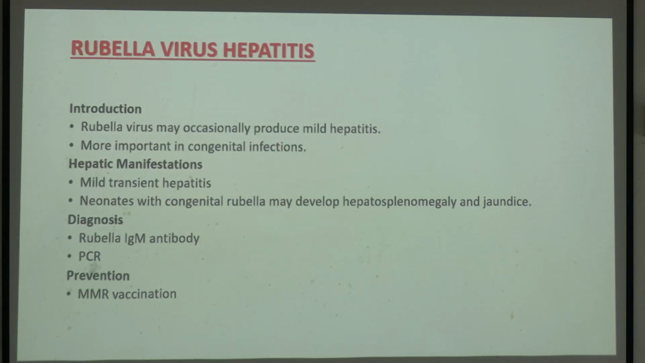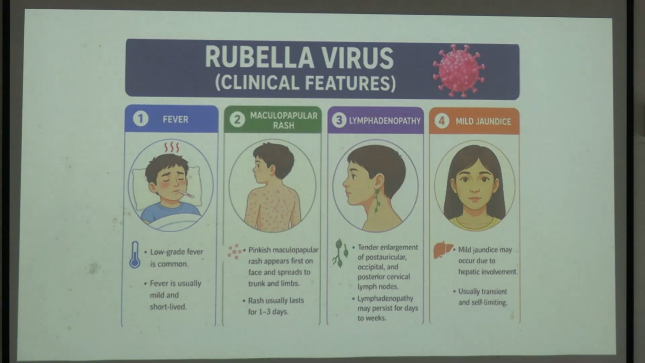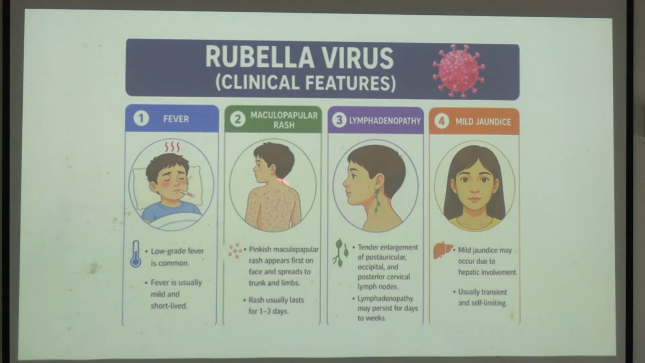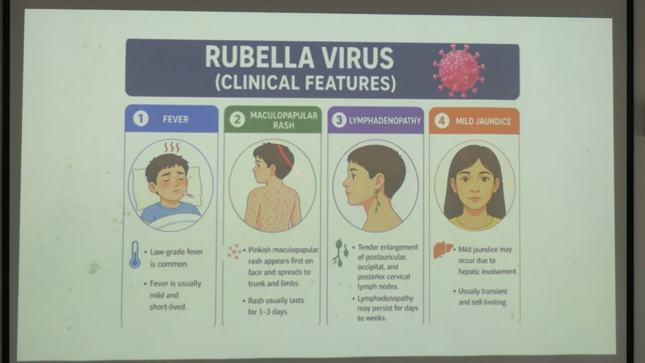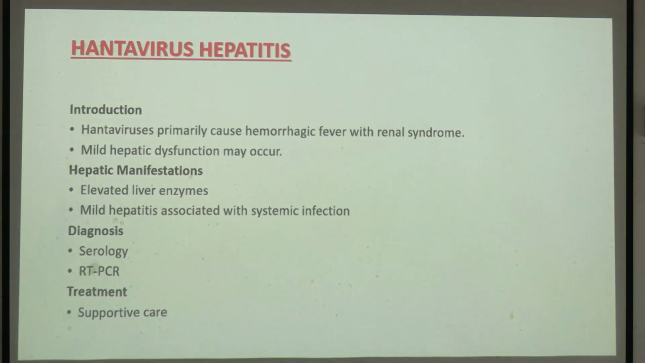Rubella virus is a completely different virus which causes some other symptoms. Okay, but rarely it can cause hepatitis. Prevention is there. You have the MMR vaccine. What is the full form of MMR? Mumps, measles and rubella. So congenital rubella is also one more point, and the patients will have maculopapular rash, lymphadenopathy, jaundice and fever. So these are the common symptoms.